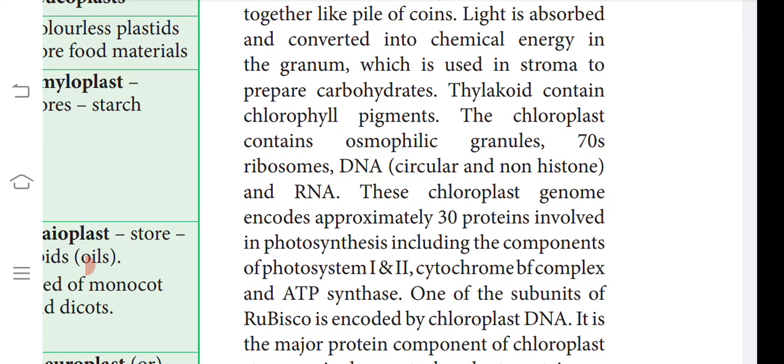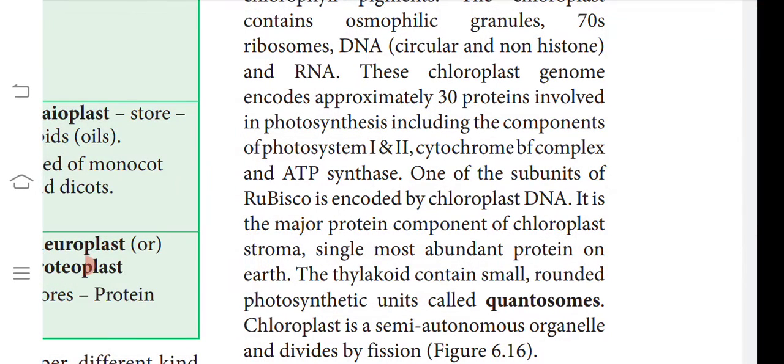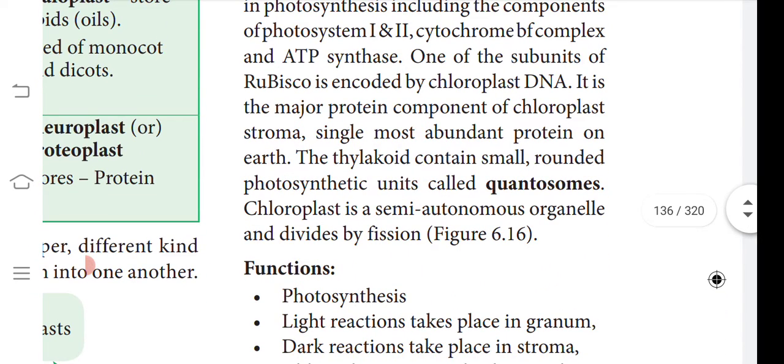The thylakoid contains chlorophyll pigments. The chloroplast contains osmophilic granules, 70S ribosomes, circular DNA, and RNA is also present. One of the subunits of rubisco is encoded by chloroplast DNA. It is a major protein component of the chloroplast stroma. The thylakoid contains small rounded photosynthetic units called quantosomes. They are semi-autonomous organelles, and they undergo division by fission.